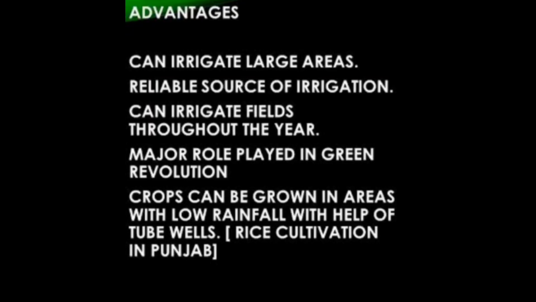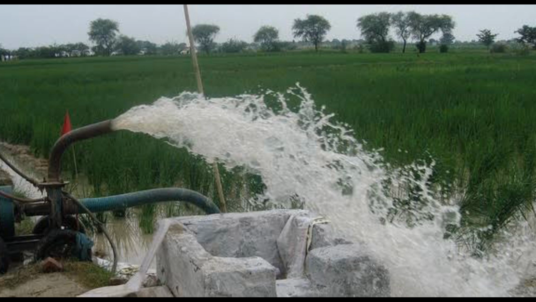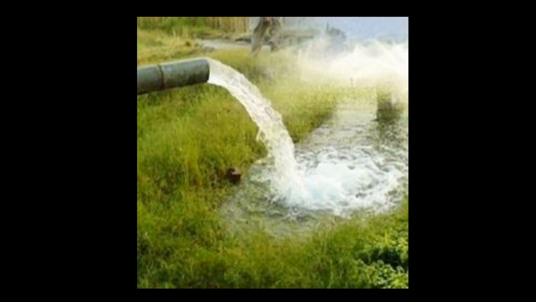Advantages of tube well irrigation. It brings up clean water. It can irrigate large areas of agricultural land. It is easier to bring up a large amount of water in a short time period. It is reliable during periods of drought.